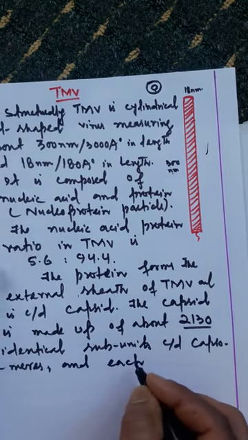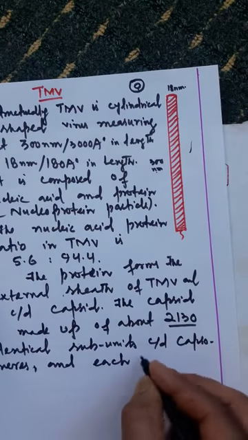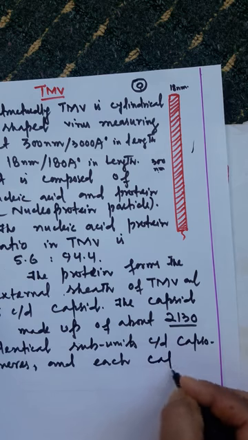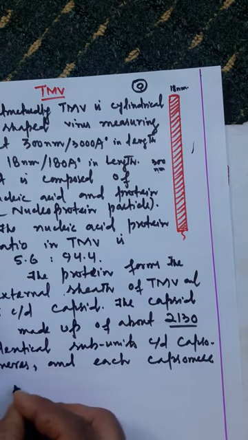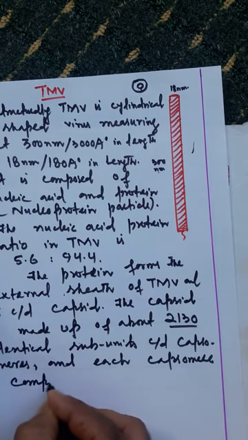What are capsomers? These are the subunits of capsid, and each capsomer is composed of